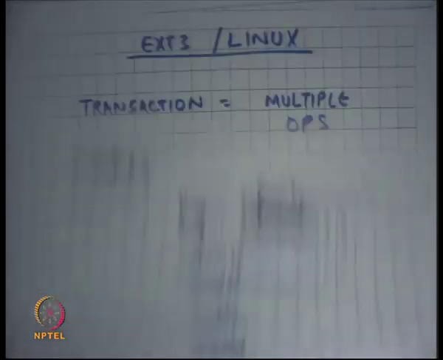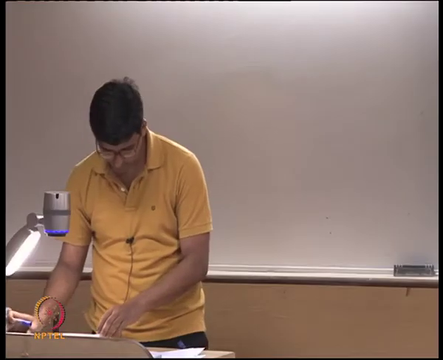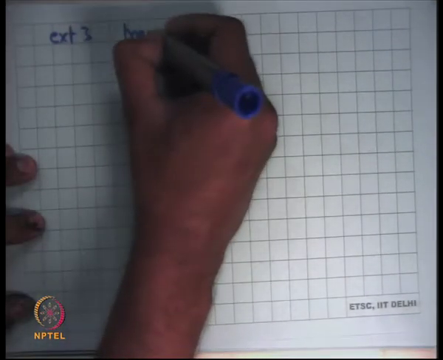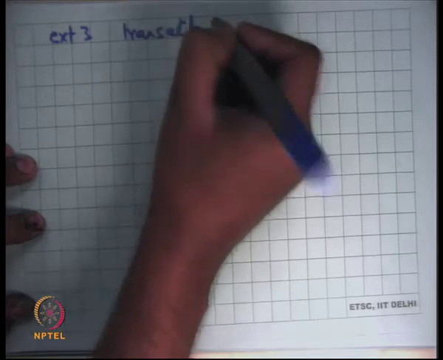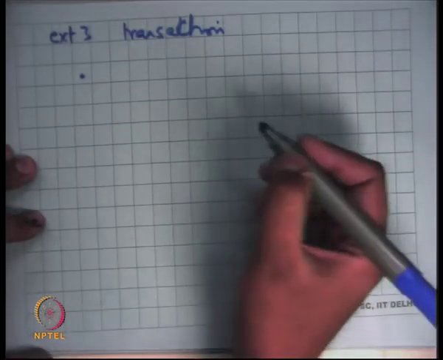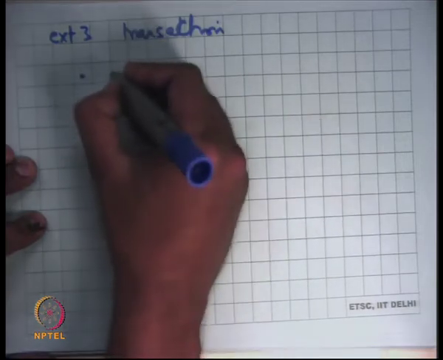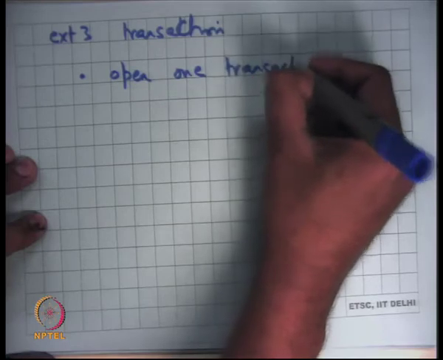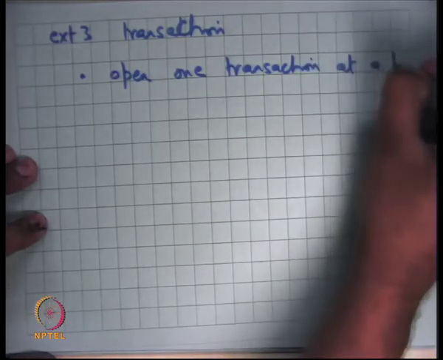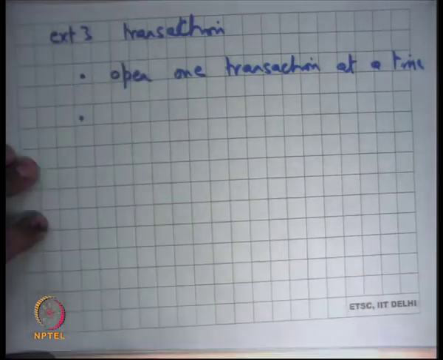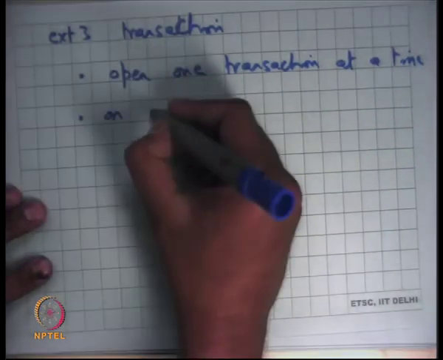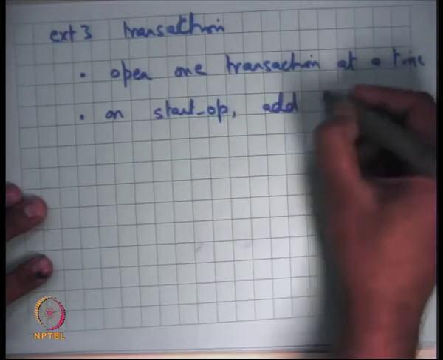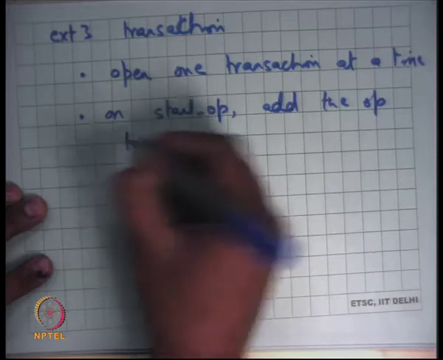So let's look at how ext3 works. Let's look at an ext3 transaction. Open one transaction at a time. On start op, add the op to the ongoing transaction.